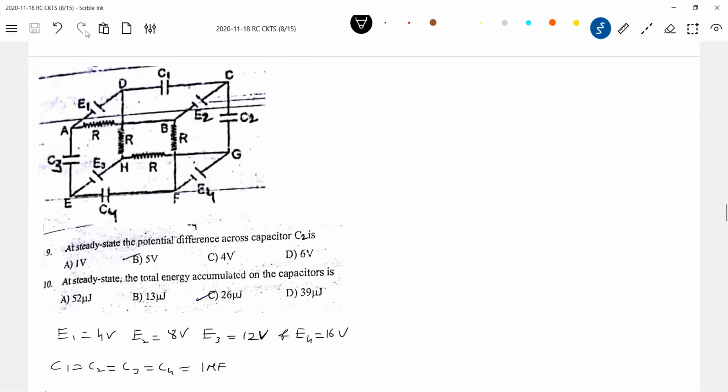So whenever you get such a question, let's not take the risk of solving the three-dimensional diagram. So what best has to be done? It has to be converted into a plane diagram. If you can convert it into a plane diagram, we can do better.